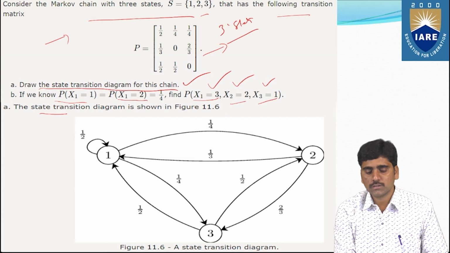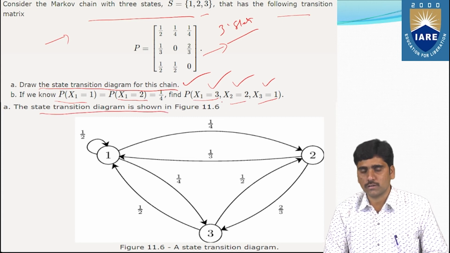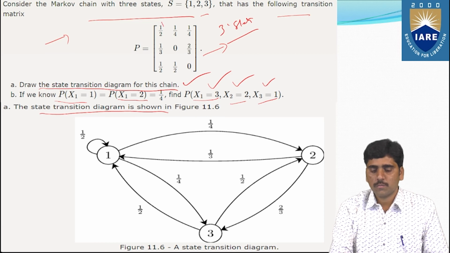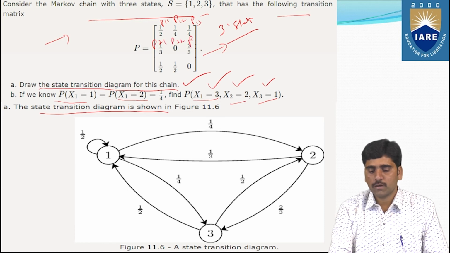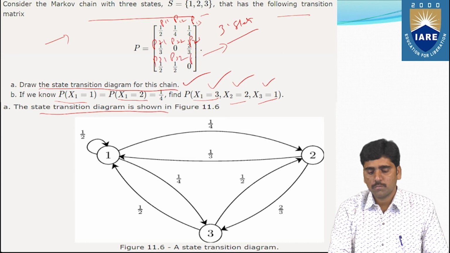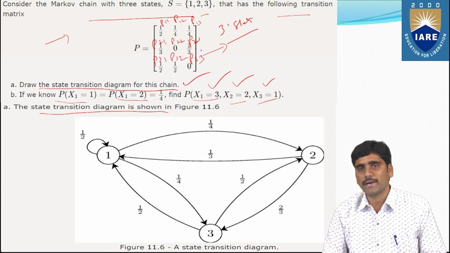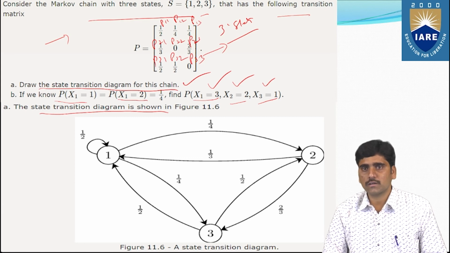First of all, the state transition diagram is as shown in the figure. With these values, P of 1,1, P of 1,2, P of 1,3, and P of 2,1, P of 2,2, P of 2,3, and P of 3,1, P of 3,2, P of 3,3, right? With all these transition probability matrix values, we are going to construct a transition diagram.